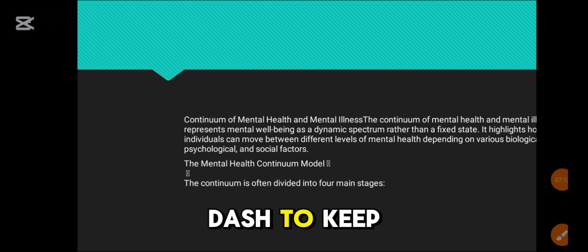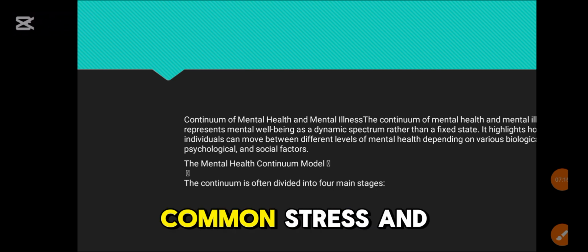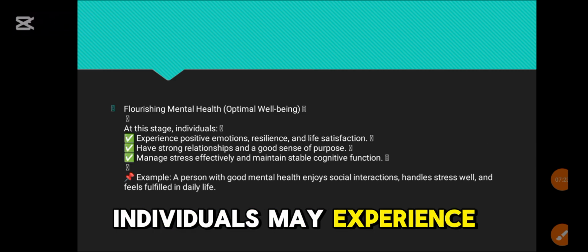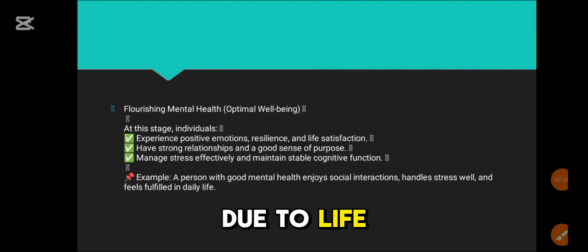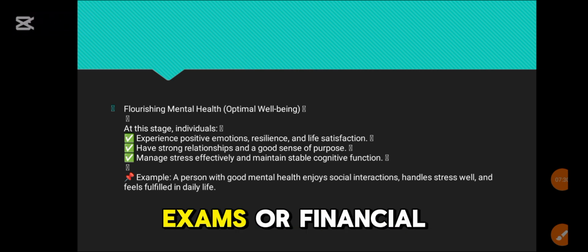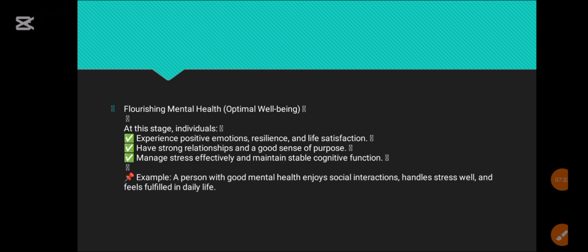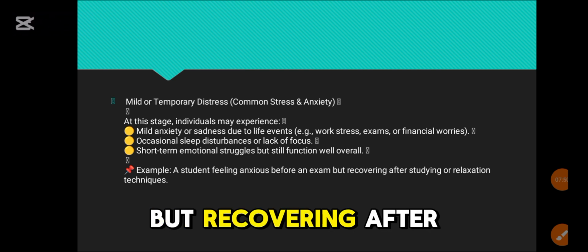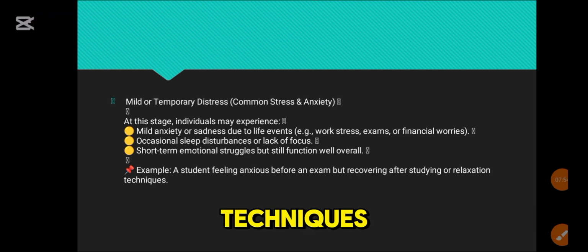2. Mild or temporary distress, common stress and anxiety. At this stage, individuals may experience mild anxiety or sadness due to life events, for example, work stress, exams, or financial worries. Occasional sleep disturbances or lack of focus. Short-term emotional struggles but still function well overall. Example: a student feeling anxious before an exam but recovering after studying or relaxation techniques.